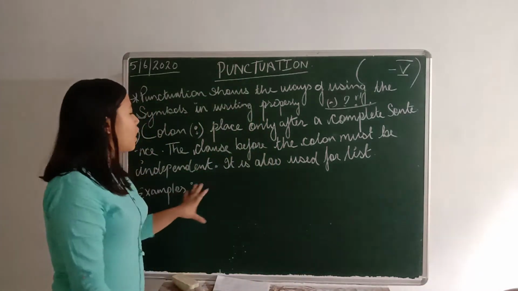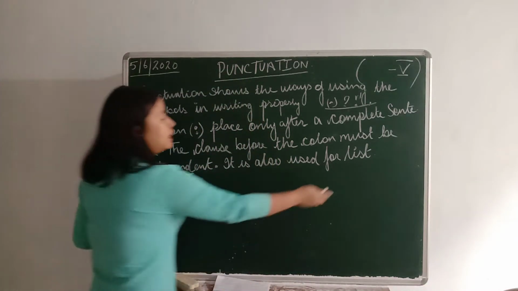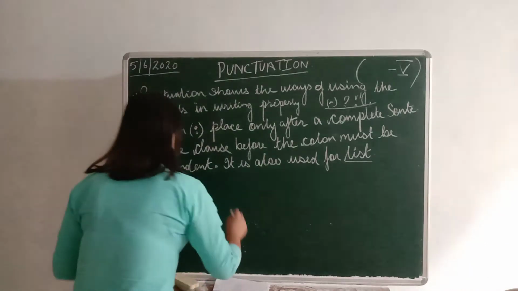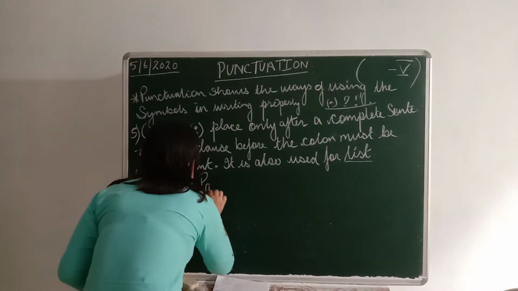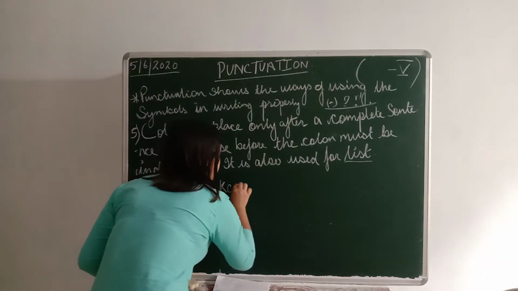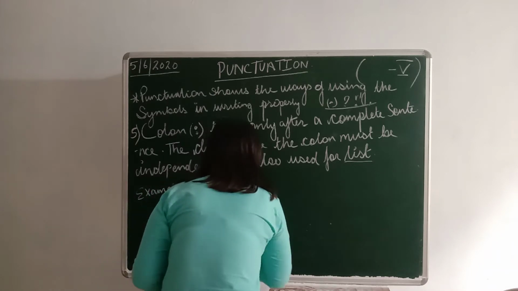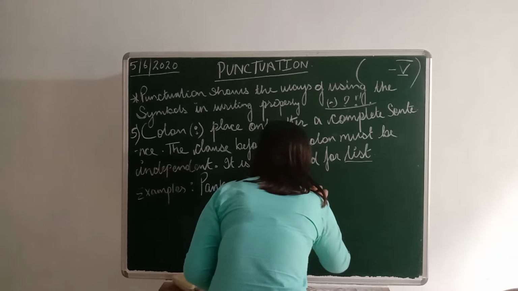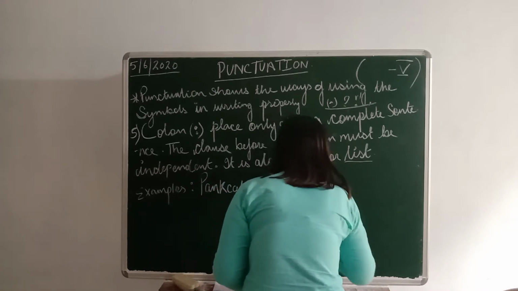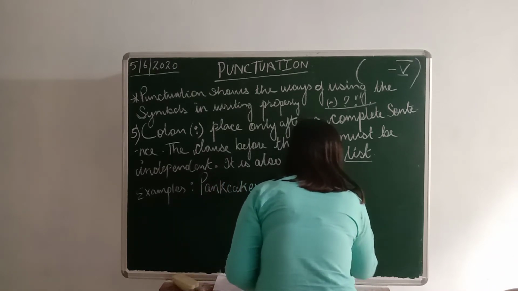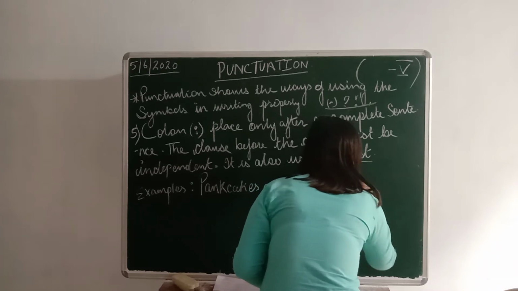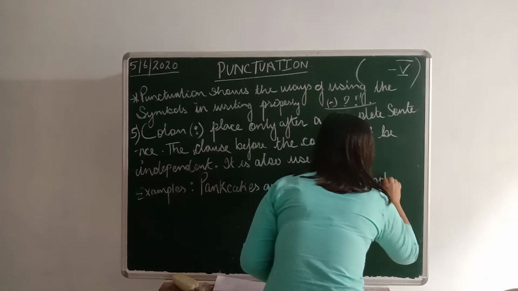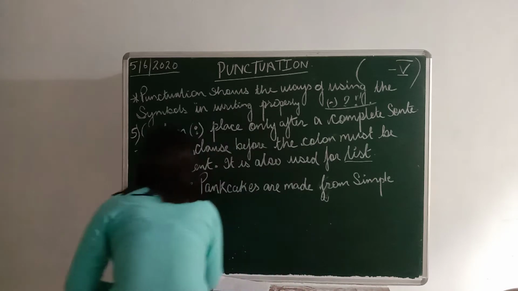Colons are also used for lists. We will see the examples. Pancakes are made from simple ingredients.